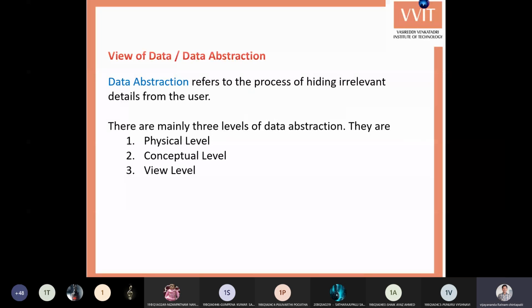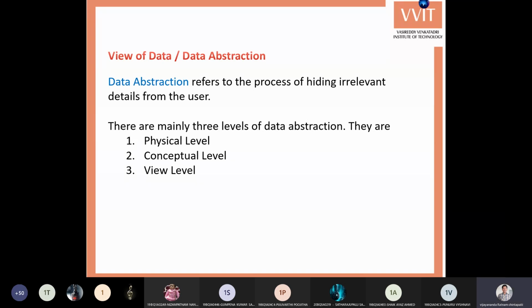Last class, we saw the advantages of database management systems compared to the file system. Database management systems have faster access, and no redundancy, due to which there is consistency. No attributes are required for accessing the data, which means you don't need to know the file location where the data is actually stored.